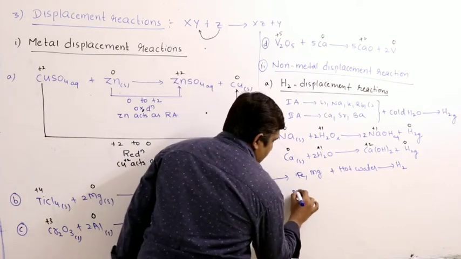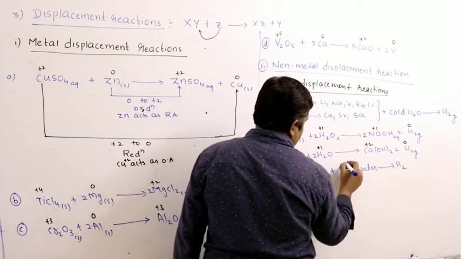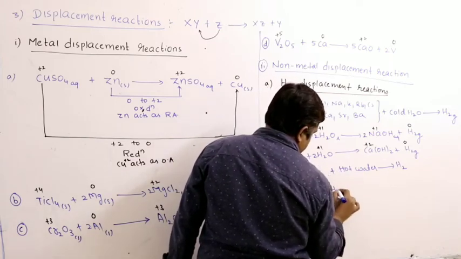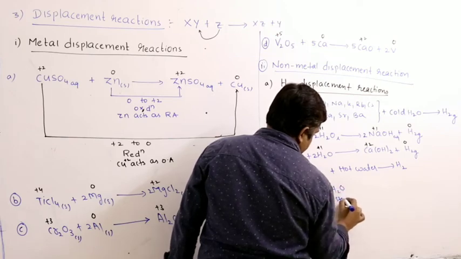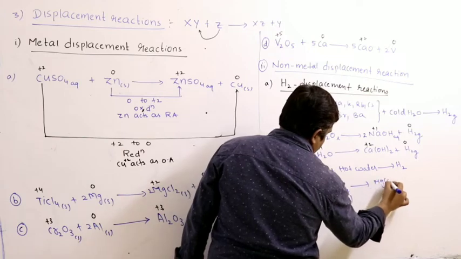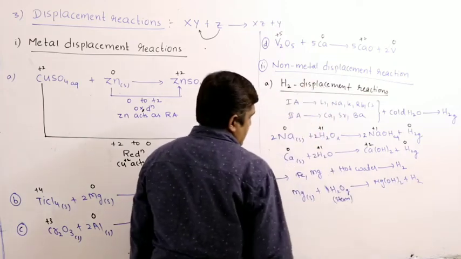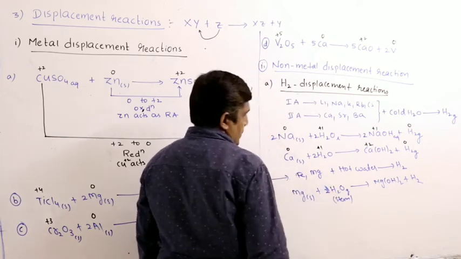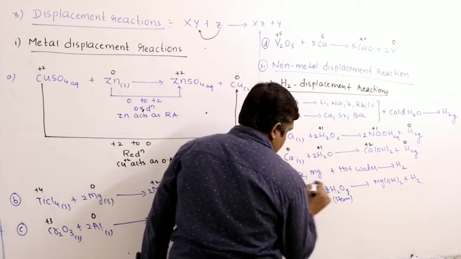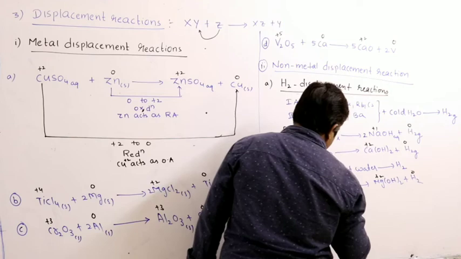If you write the reaction, magnesium solid reacts with hot water, say steam, to give magnesium hydroxide plus hydrogen gas. Magnesium oxidation state changes from 0 to +2, hydrogen from +1 to 0.